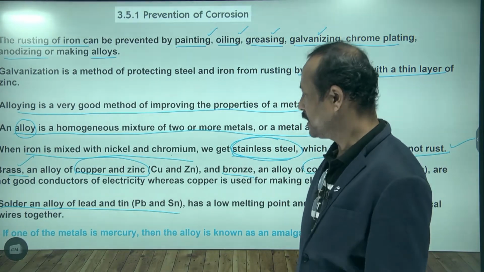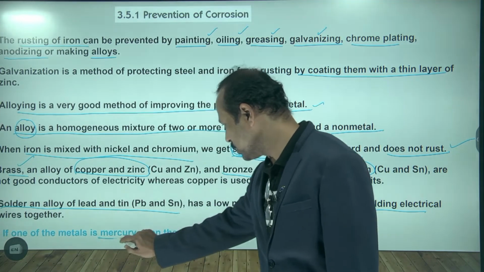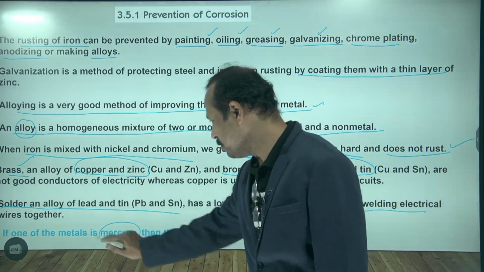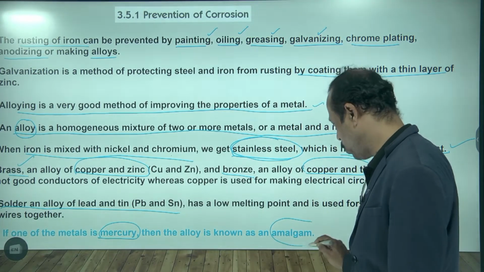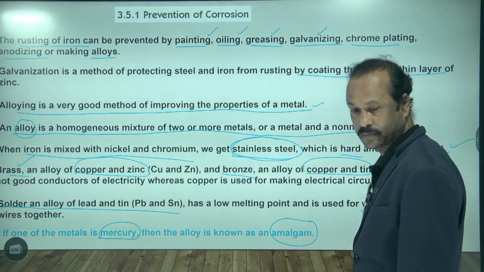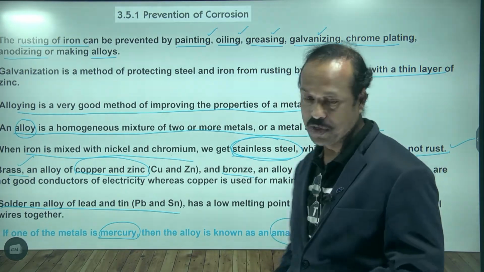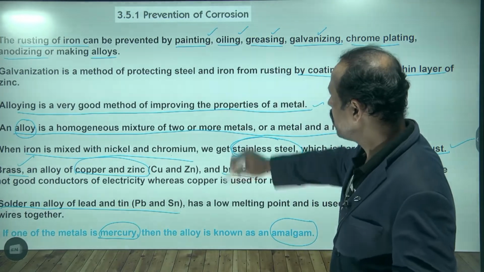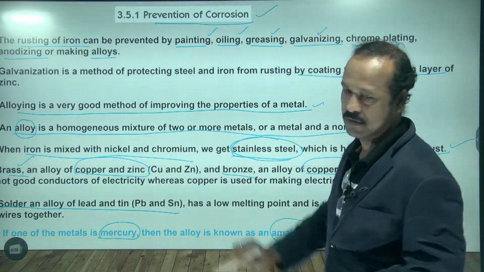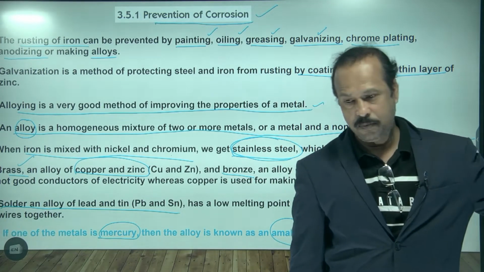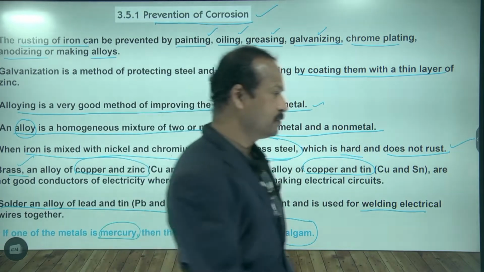And sometimes mercury is also mixed with metals. When you mix mercury with any metal, that is called an amalgam. So these are all examples of alloys, and these are all methods of preventing corrosion. For what purpose are they used? To prevent corrosion. Is this clear?